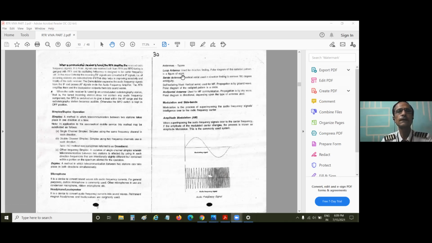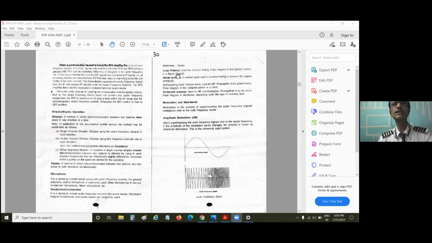All right. And the antenna types. How many types of antennas are there? Loop antenna, sense antenna, horizontal antenna. This you must have studied when you were doing the AME course also. But there is no need for you to know this either. Of course, what you must know is that the loop antenna is used for direction finding.